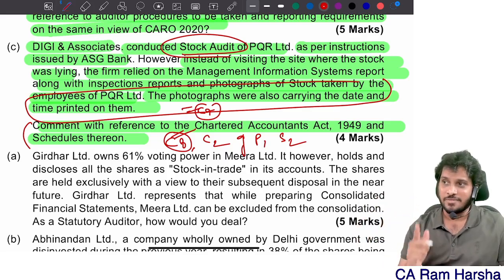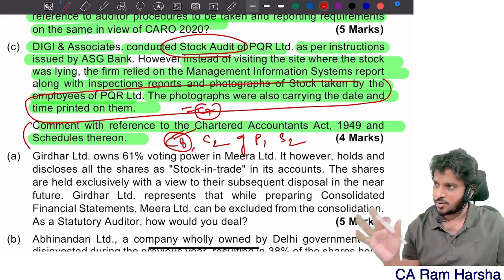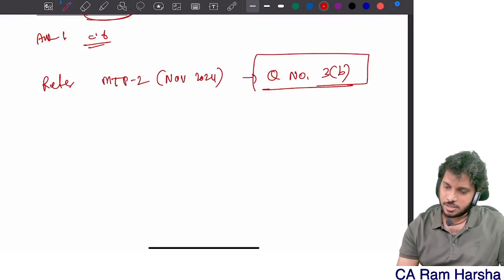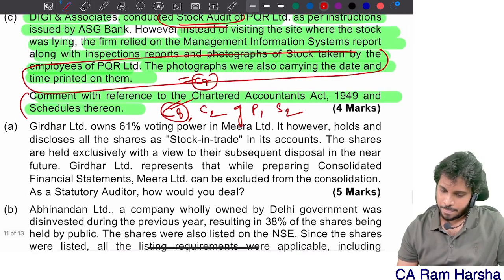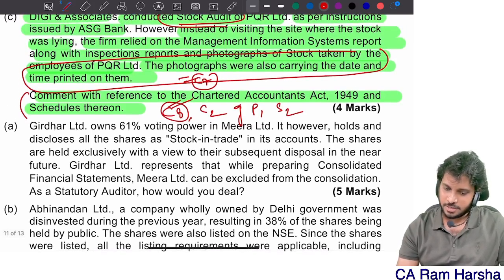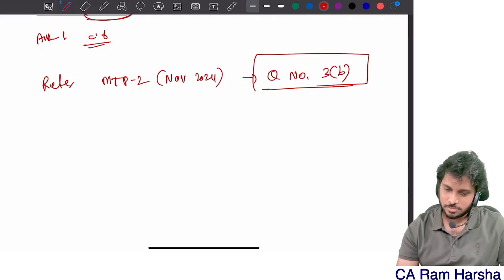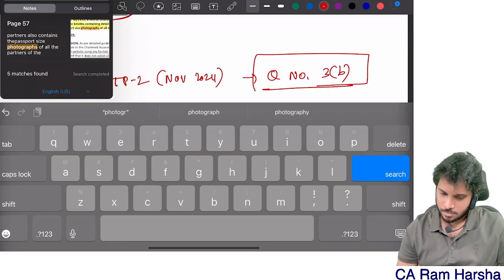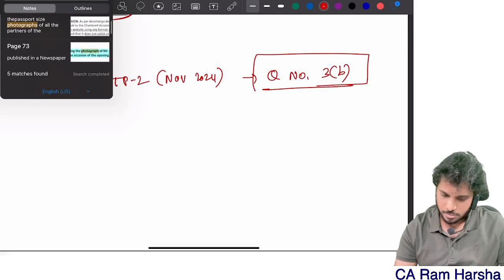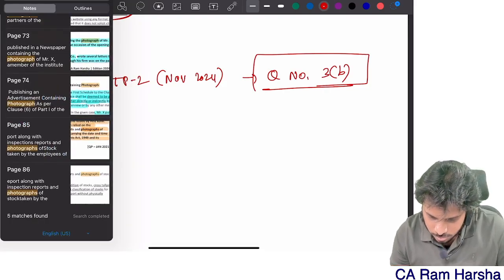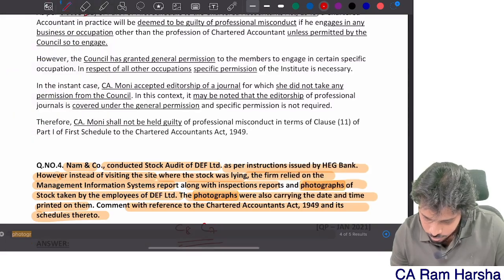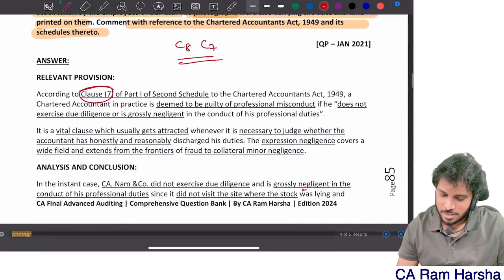The same point we have seen in our question bank somewhere. Same question we have seen in our question bank. In our question bank, what is this? Here it is. Photographer, that's a keyword in this question. Yeah, you see the same question.